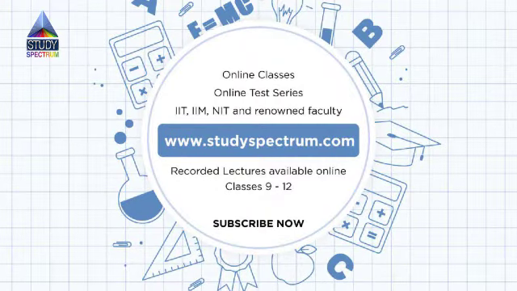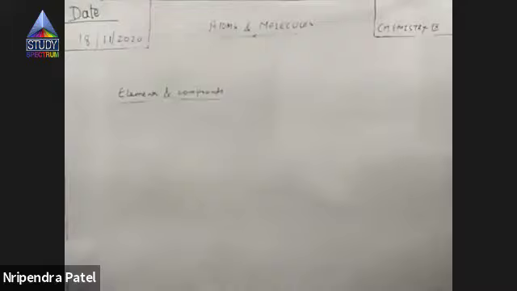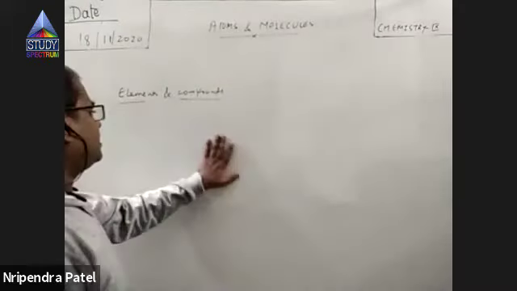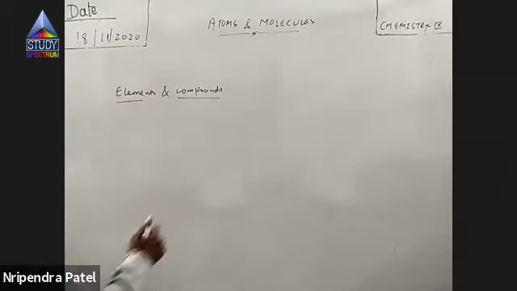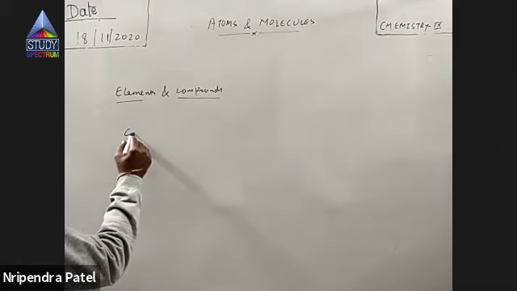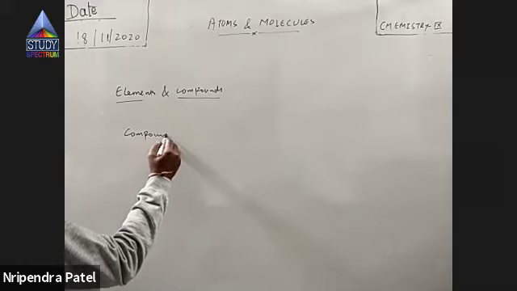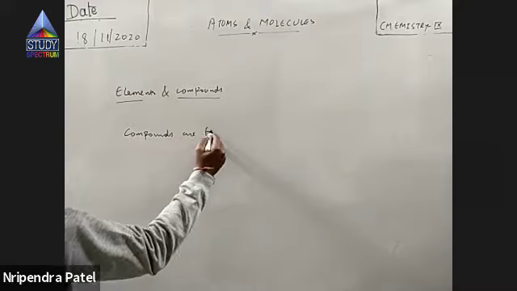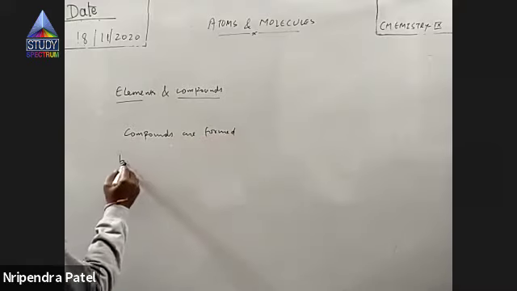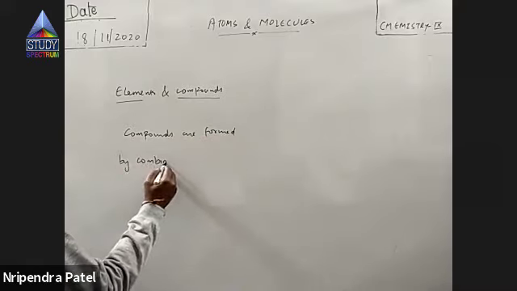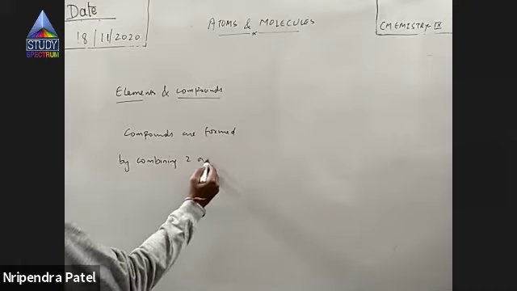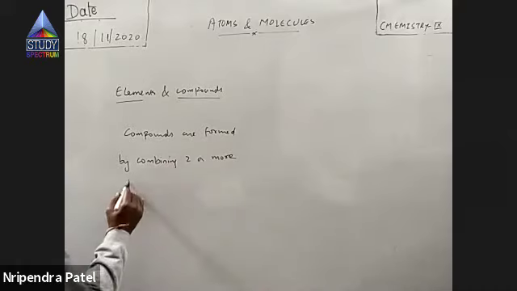So elements and compounds we have discussed in the previous chapter. Now we know compounds are formed by combining two or more than two elements.